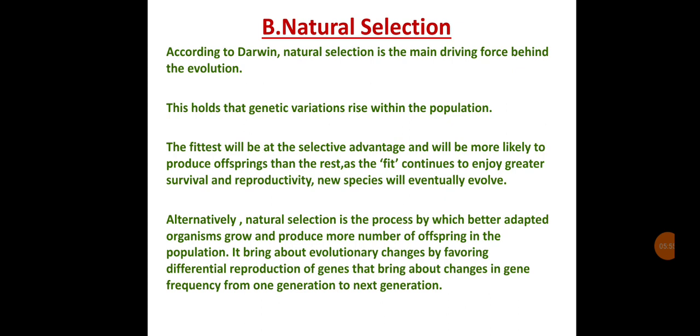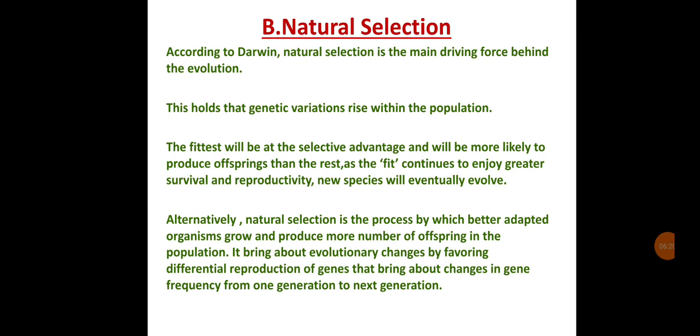Now natural selection. According to Darwin, natural selection is the main driving force behind evolution. This holds that genetic variation arises within the population. The fittest will have the selective advantage and will be more likely to produce offspring than the rest, as the fit continue to enjoy greater survival and reproductivity.